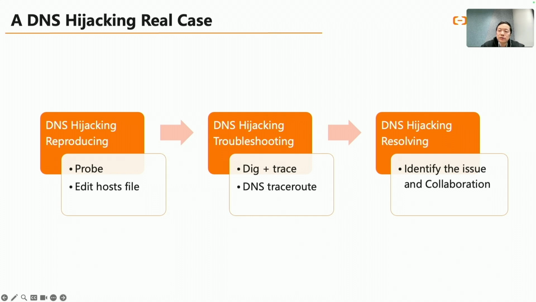Secondly, we discovered that certain queries to the root and the .com servers were receiving random forged answers. To address this, we developed a tool called DNS Traceroute, which tracks the path of a DNS query to identify the source of the hijacking, similar to how a traditional traceroute command works. We will explore that part in more detail later.